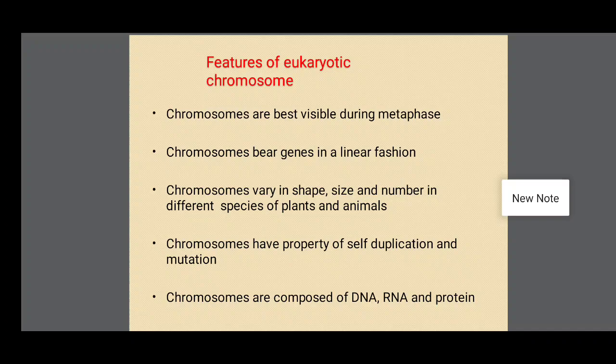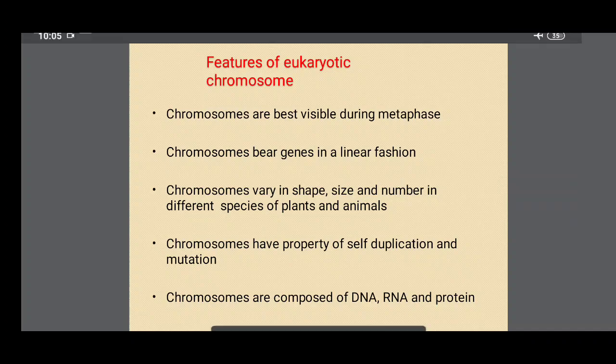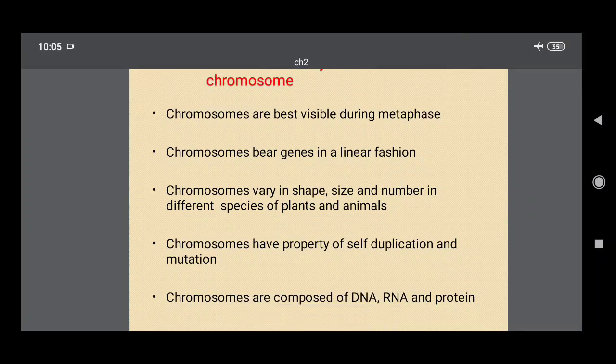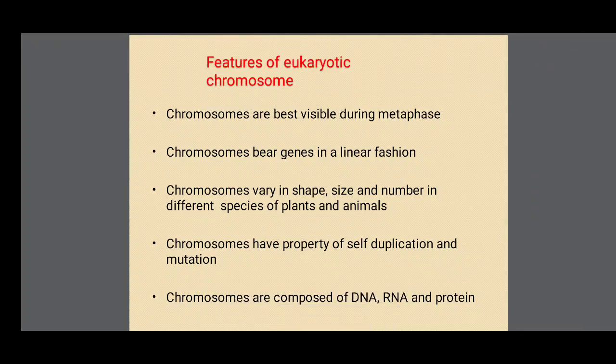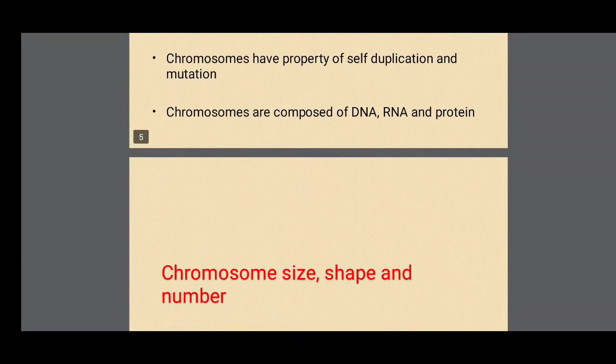Chromosomes vary in shape, size, and number in different species of plants and animals. Chromosomes have the property of self-duplication and mutation. Self-duplication is nothing but replication. Duplication means DNA replication. At the same time, sometimes chromosomes undergo mutations. These mutations result in new characters in organisms. Chromosomes are composed of DNA, RNA, and protein.